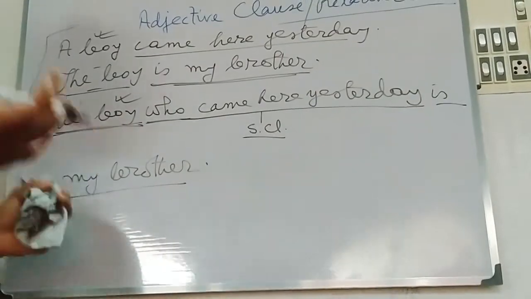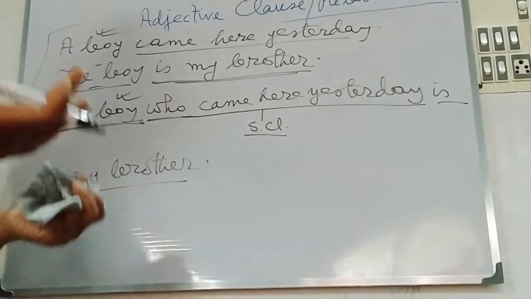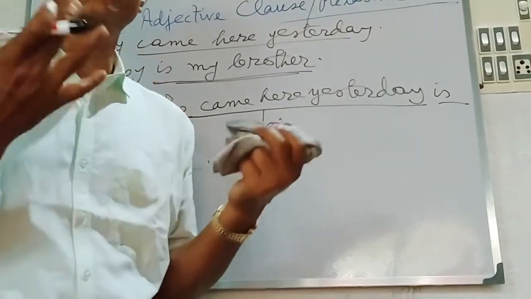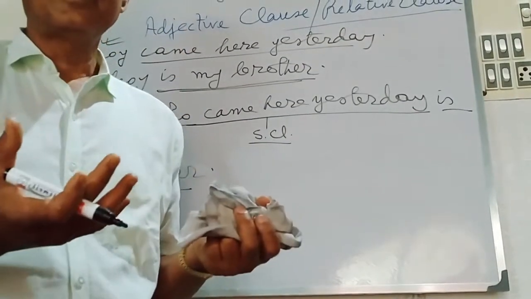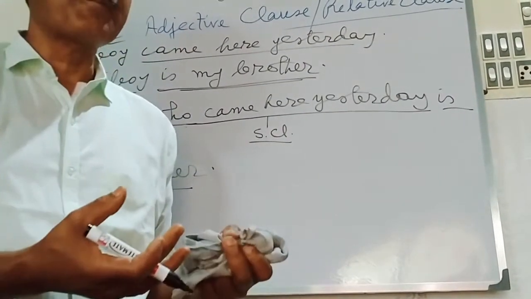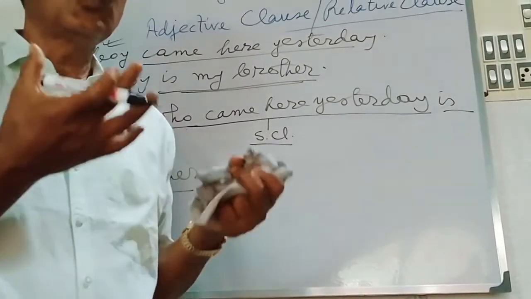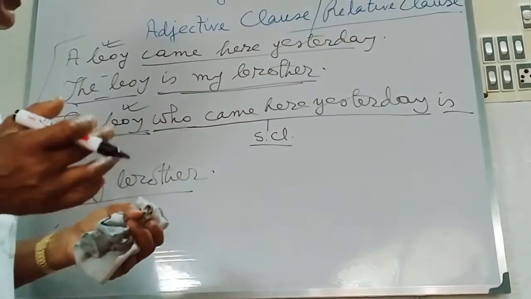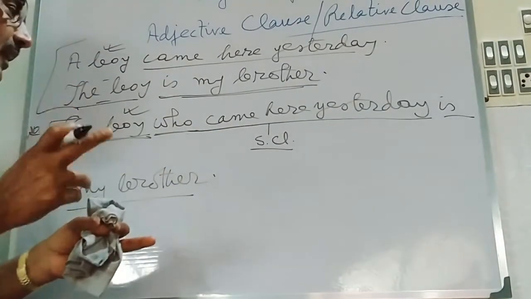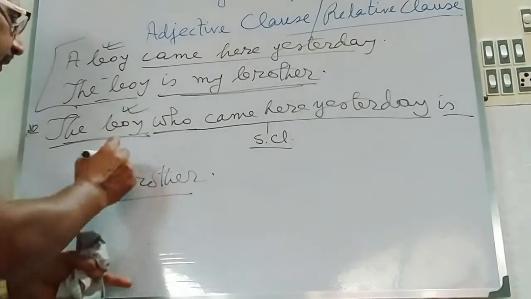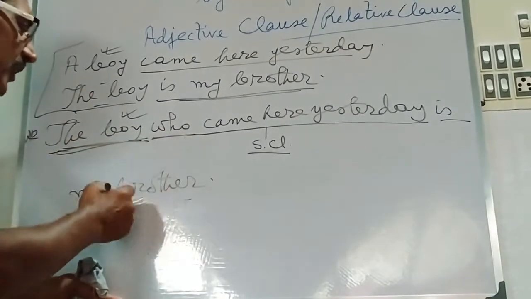Or in this sentence, the boy is my brother. Who is your brother or who is my brother? If I ask you the question, who is your brother? If you only say that the boy is my brother, there will be the question. So, essential information is to be supplied to describe the particular boy, the boy who came, who is your brother.